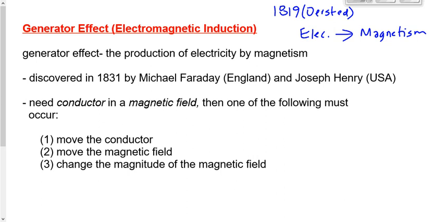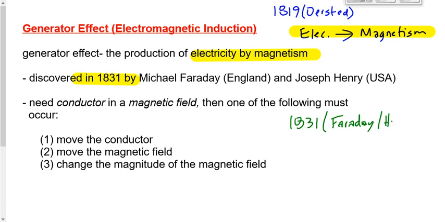Twelve years later, in 1831, there was a discovery made by two guys, independent of one another, one in the United States, one in England, Michael Faraday and Joseph Henry. They discovered what amounts to essentially the complement of Oersted's 1819 discovery. If electricity generates magnetism, then magnetism can generate electricity. So in 1819, we learned electricity generates magnetism. In 1831, we learned that magnetism generates electricity. Usually we use Faraday's name, but sometimes we mention Henry's name as well.